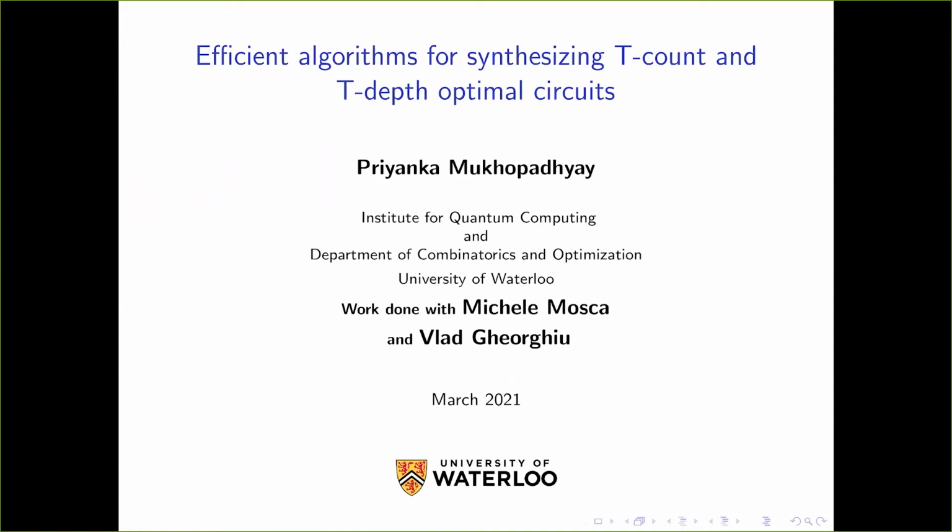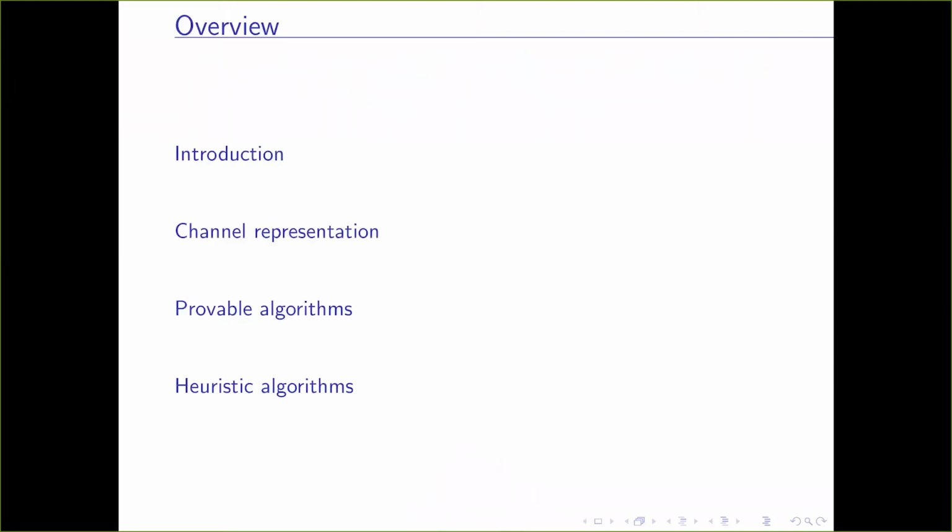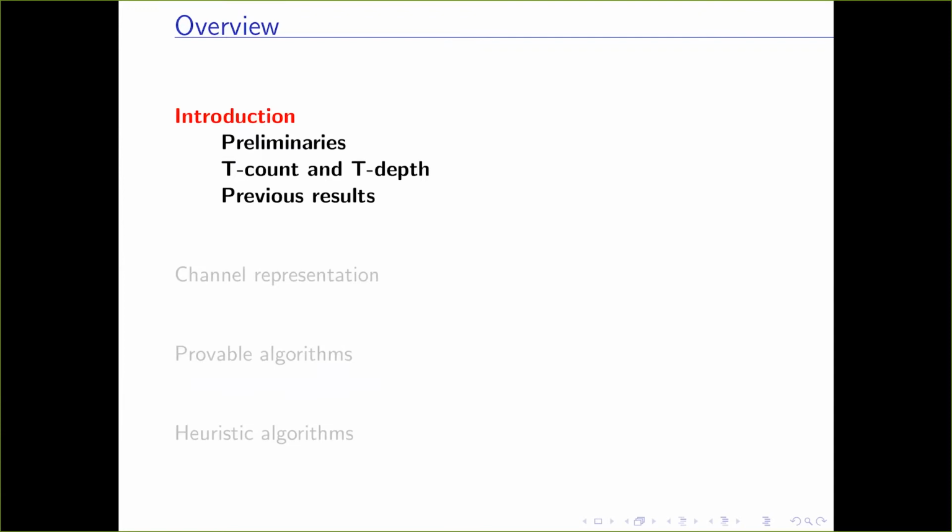Okay, hello everyone. Greetings from Waterloo. So I'll be talking about efficient algorithms for synthesizing T-count and T-depth optimal circuits. This talk is based on the results from two of my papers, which have been co-authored with Michele Mosca and Vlad Gheorghiu. So this is roughly the overview of my talk. I'll be introducing some essential preliminaries and concepts. I'll talk about channel representation of unitaries, and then I'll describe some provable and heuristic algorithms.